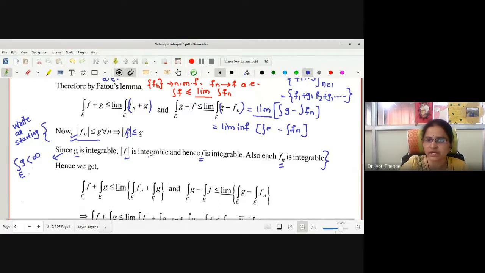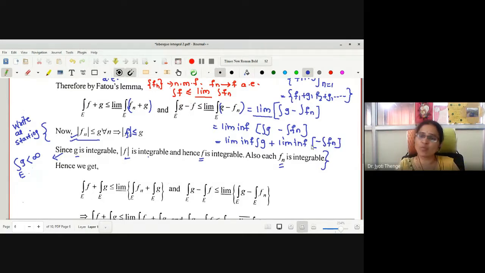Now let us take the limit inferior of both these terms. The first will give me the limit inferior of integration g itself. What about the limit inferior here? It is negative. This is plus the limit inferior of the negative integration fn.